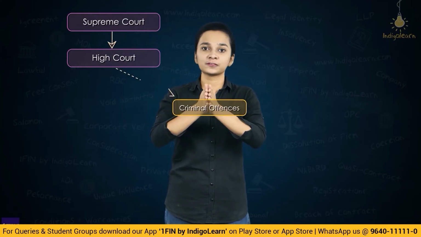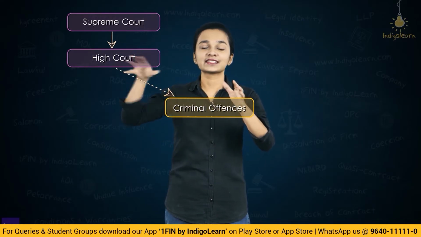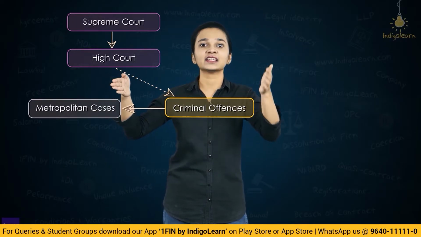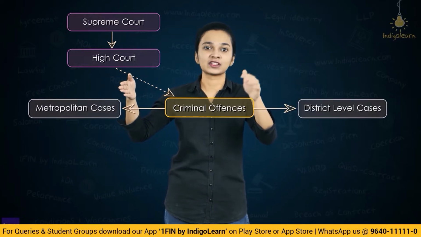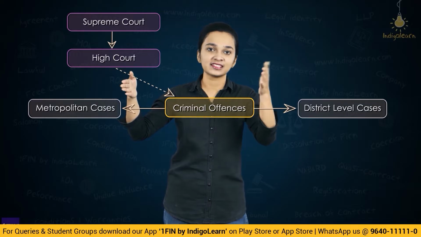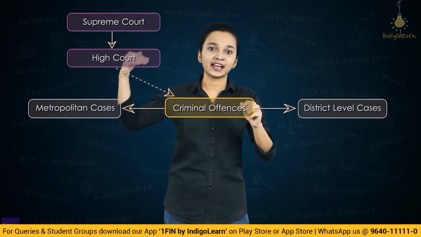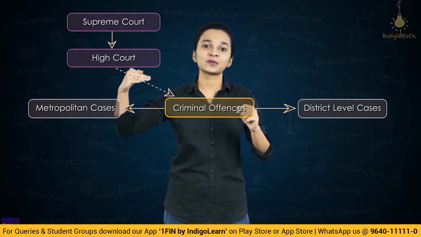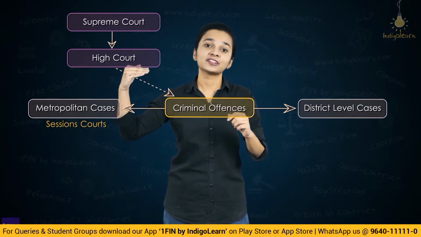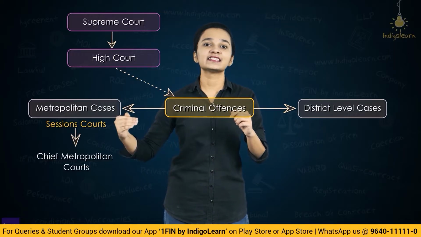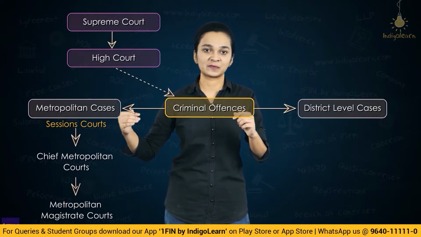The top is the Supreme Court, then comes the High Court. When we talk of criminal cases, it is divided into two parts: metropolitan cases and district level cases. For metropolitan cases, after the High Court there are the sessions courts, then the chief metropolitan courts, and then the metropolitan magistrate courts.